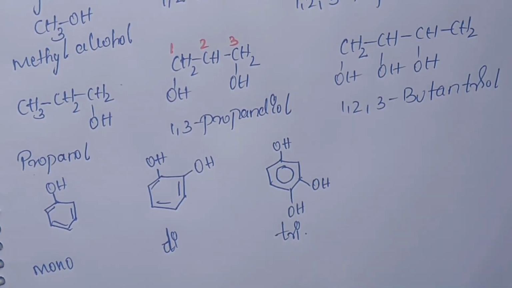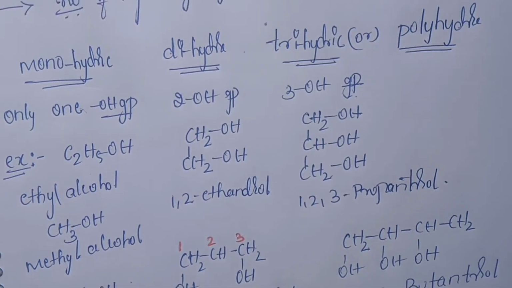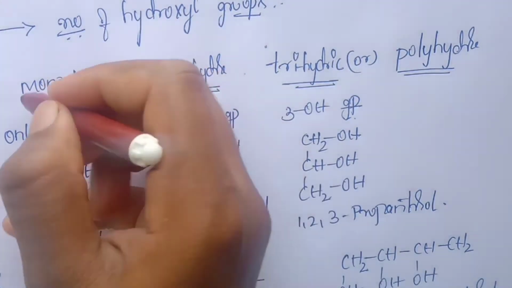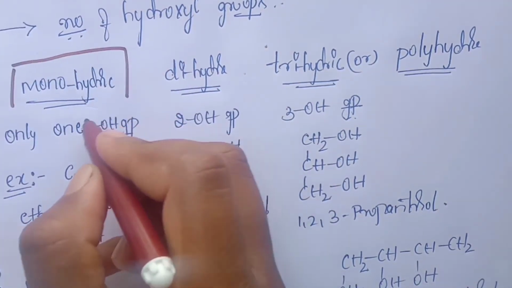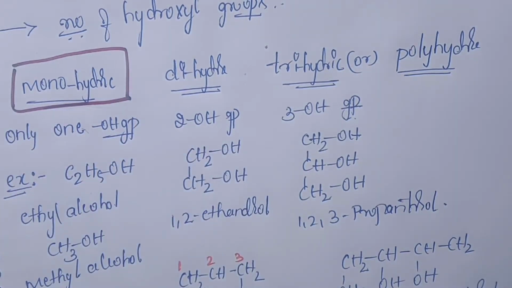Next, the monohydric compounds will again be classified based upon the hybridization of the carbon atom to which the hydroxyl group is attached.